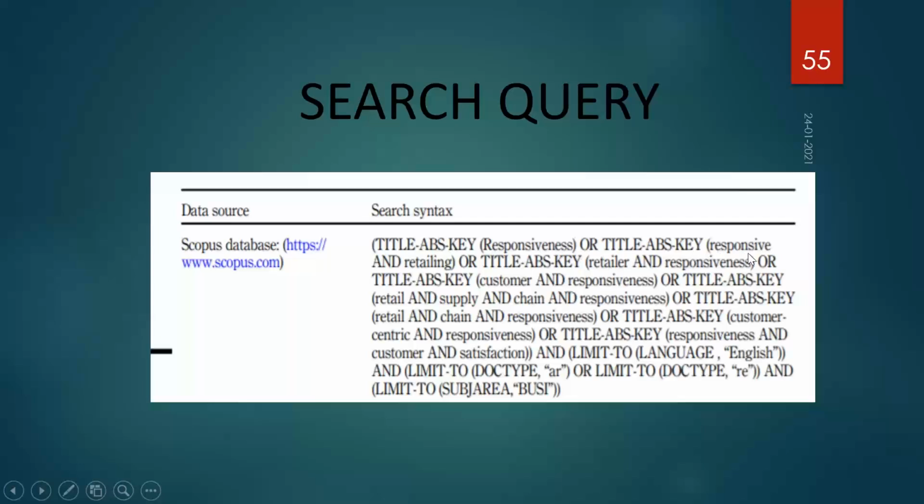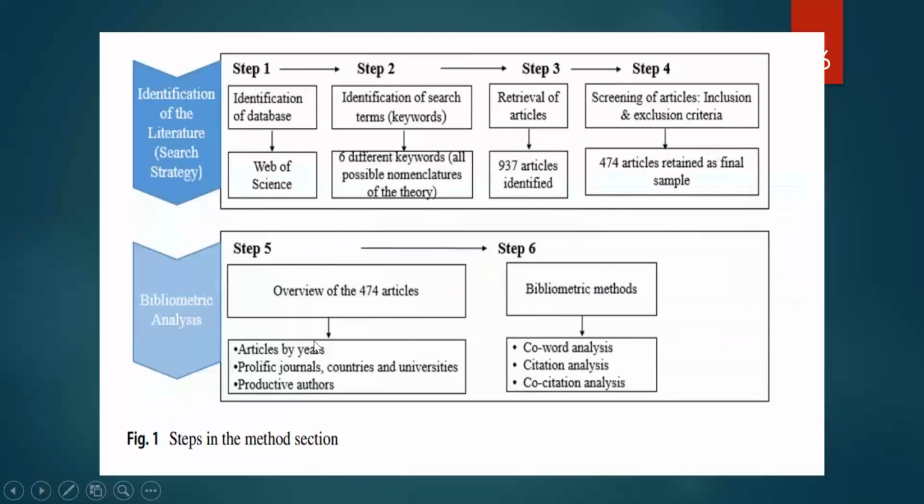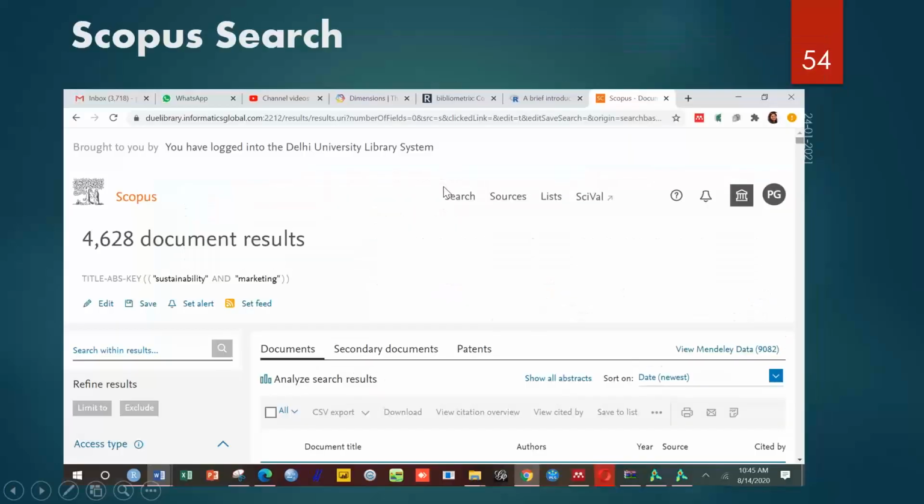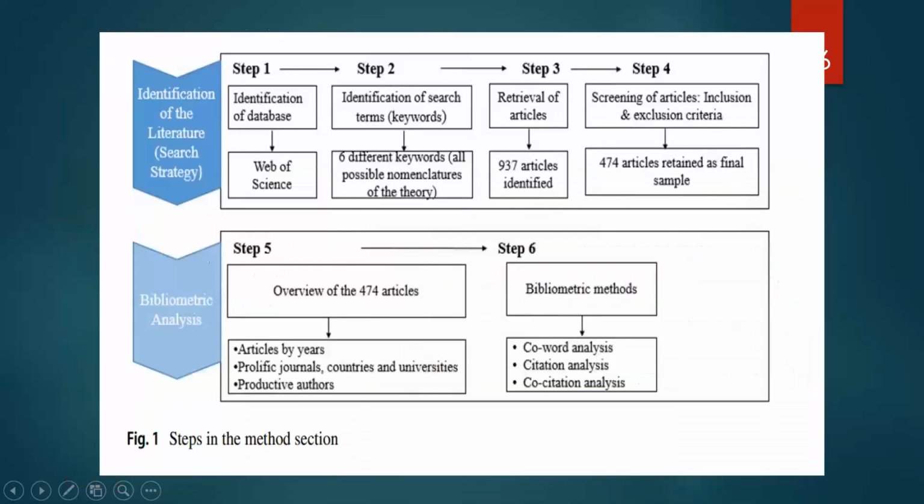These are the main keywords: responsiveness or responsive, or customer, or chain, supply, retail, or retail chain. This is the diagram they have given in their paper. First we have to identify the database. They have taken Web of Science. Then keywords: they have given 6 keywords. They identified 937 papers. As you can see from mine, I got 5628 without putting any filter.